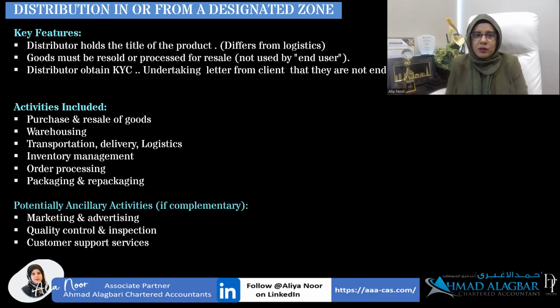Now, distribution activities as per the Free Zone Corporate Tax Guide include activities such as purchase and resale of goods, warehousing, transportation, delivery, logistics, inventory management, order processing, packaging, and repackaging. There could also be ancillary activities that complement the main activity and will also be subject to qualifying income, such as marketing and advertisement, quality control inspection, and customer support services.